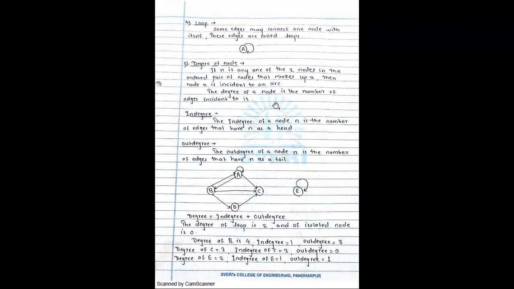Now after that, next is a very important point, that is the degree of a node. Where have we seen the degree? In degree and out degree we have seen. Where have we seen the concept of in degree, out degree?